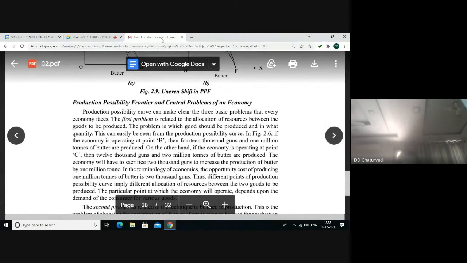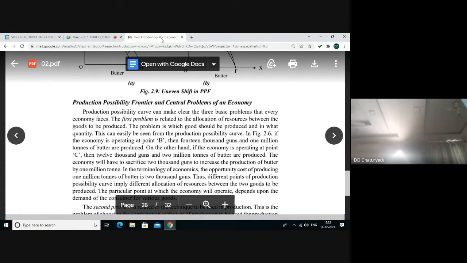Production possibility frontier and central problems of an economy. We use the term production possibility frontier because we are on the front, we are at the boundary where we are utilizing our resources in the best possible manner. Through such efficiencies, we can solve the three central problems of an economy to the extent possible. The first problem is related to the allocation of resources between the goods to be produced. That means what goods should be produced and in what quantity.